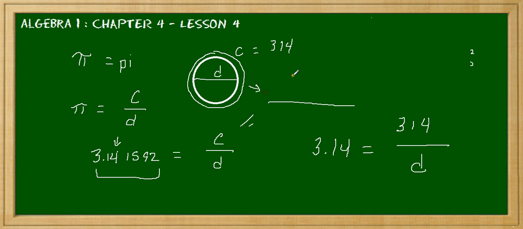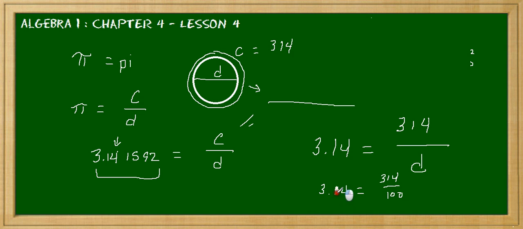That is the ratio. So what number do we divide 314 by to get 3.14? And that number would be 100, right? So if we were to write 3.14 is equal to 314 inches divided by 100, that would give us 3.14.